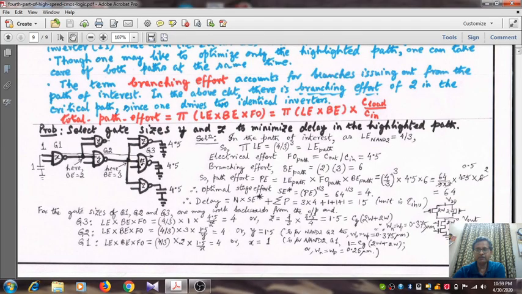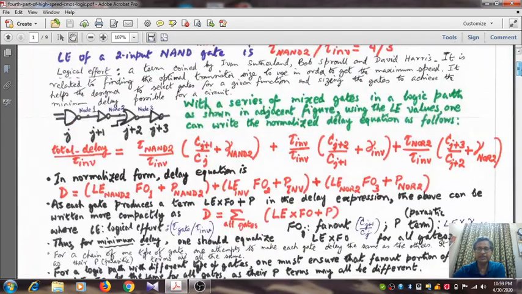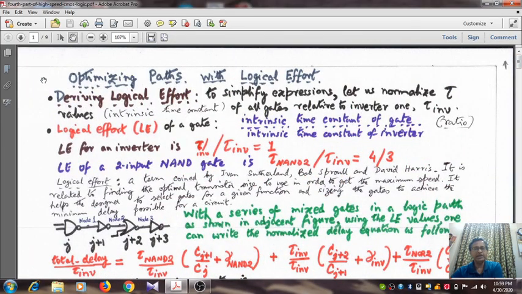Okay, so what we have discussed in today's lecture is that we have tried to optimize the paths using the concept of logical effort. Logical effort, in the simplest terms, is nothing but the ratio of the time constant of the gate under consideration and the time constant of an inverter. Clear?